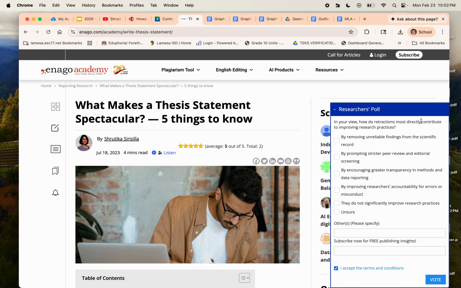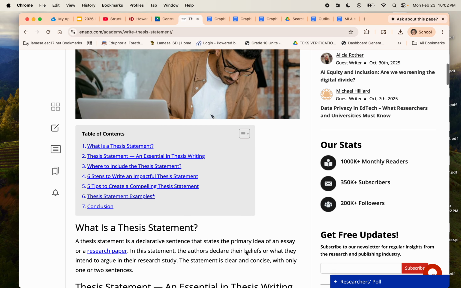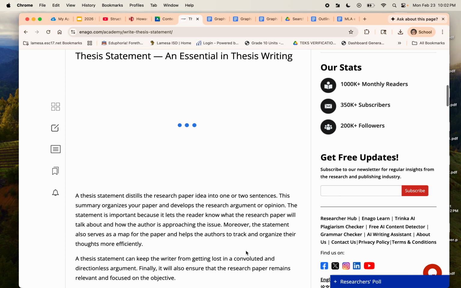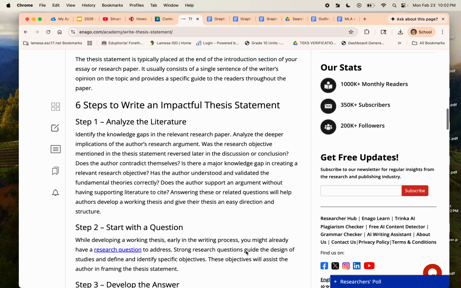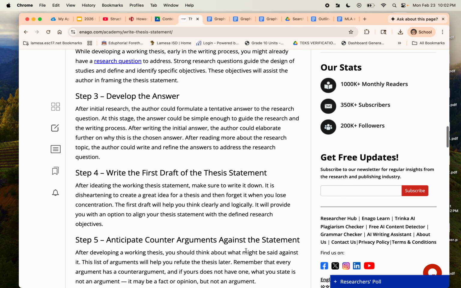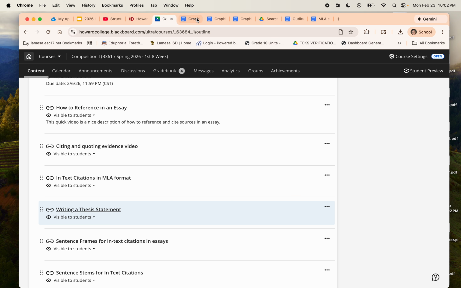So I'm gonna close this pop-up out. What is a thesis statement? And you should have seen these things as well in your text from previous readings. But if you need to review what those are, then you can go through and read through this. It's just another resource for you to look at.